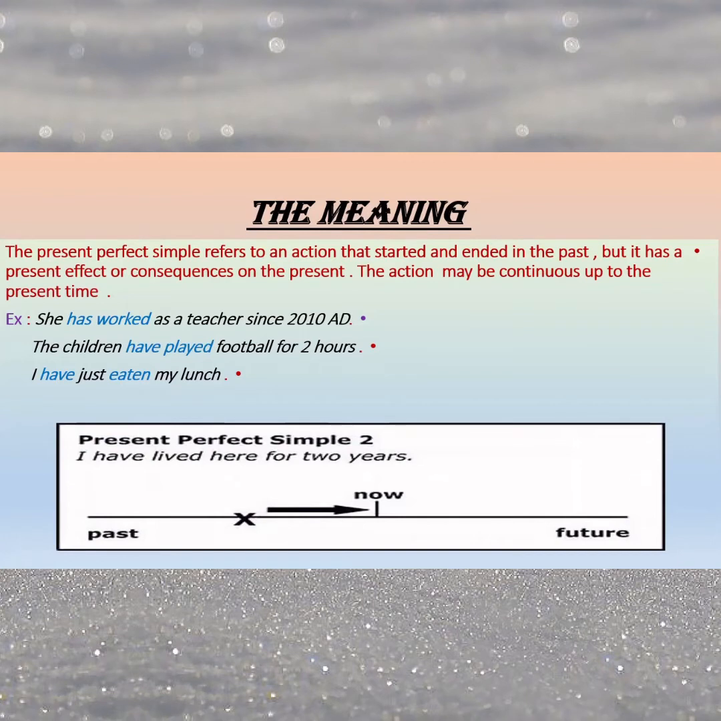Look at the timeline. Before we have the past, now we have the present, and after now, this is the future. Look at the verb span. The verb took place in the past and ended in the past, but it still has some consequences, some results on the present. This is the meaning of the present perfect simple tense.